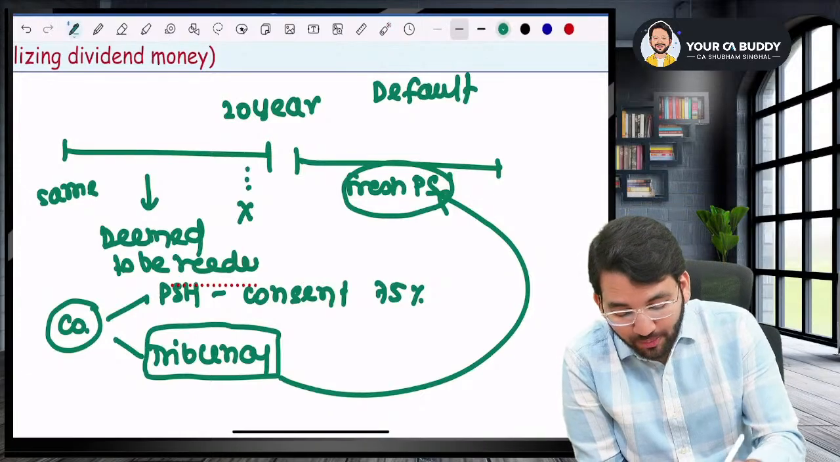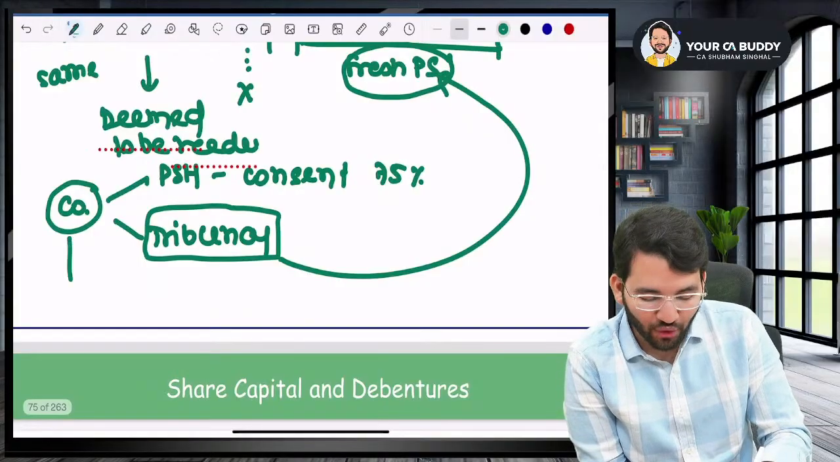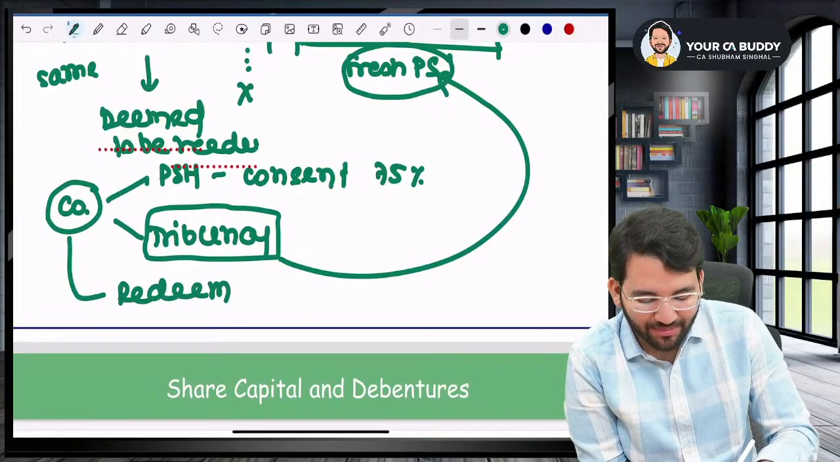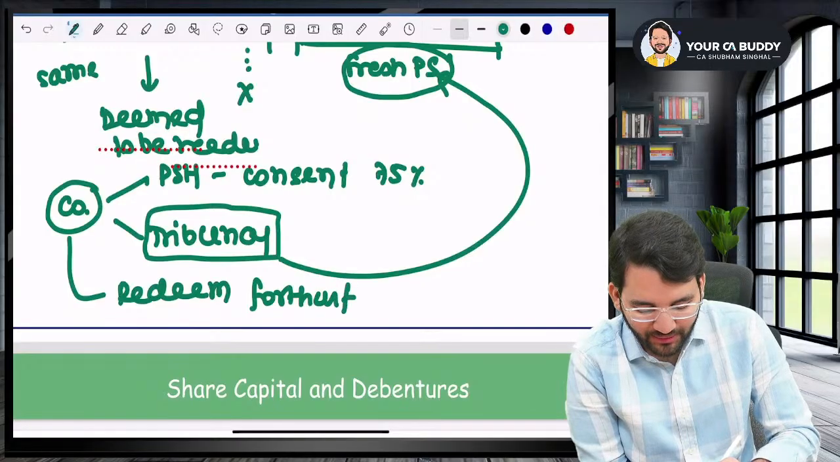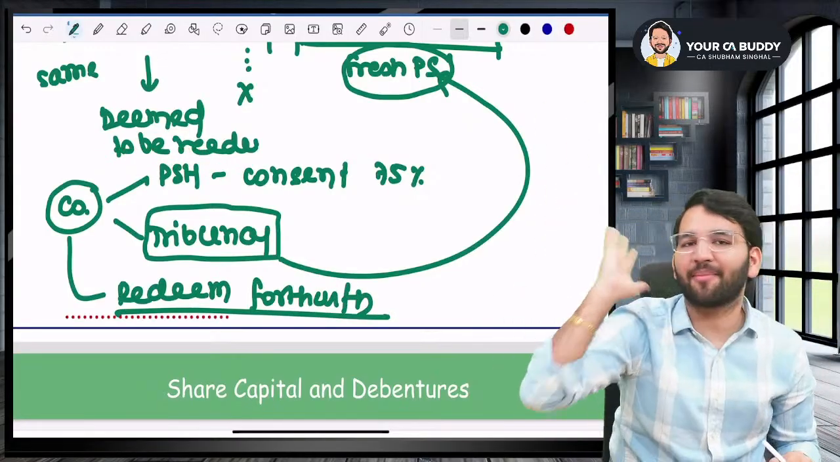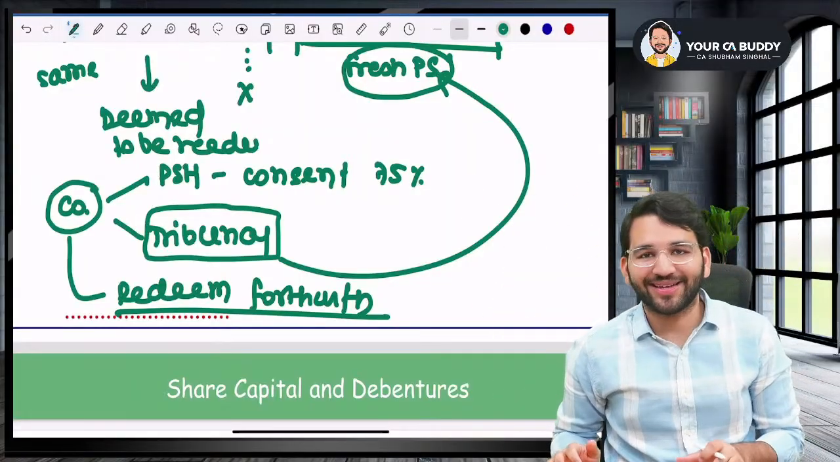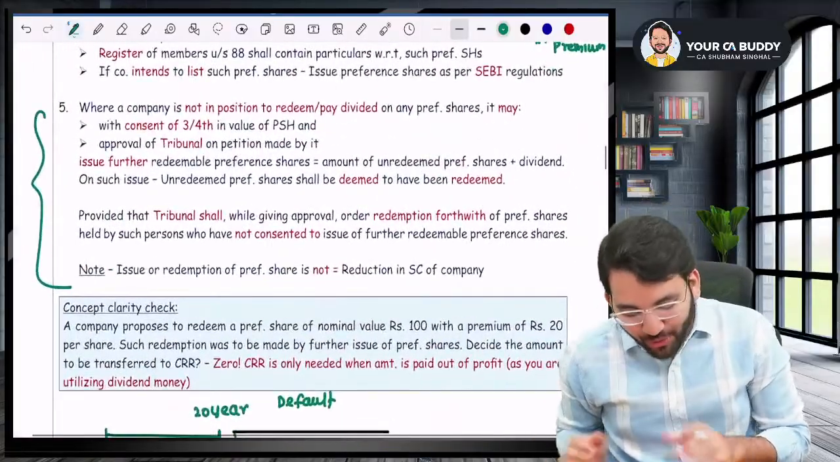But, sir, what about those preference shareholders who have not given consent? Sir, for those preference shareholders who have not given consent, the company will have to redeem this forthwith, as in you will have to immediately refund the money to those dissenting preference shareholders who did not give their consent. Okay. Listen to me very carefully.